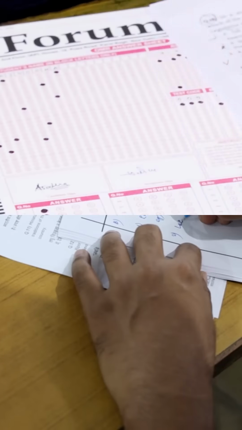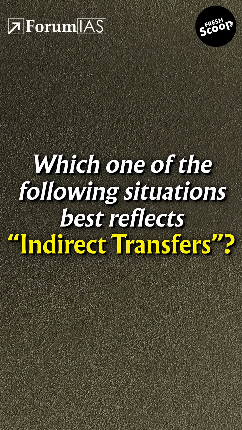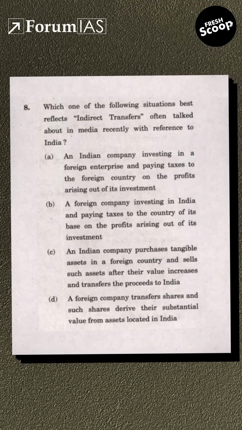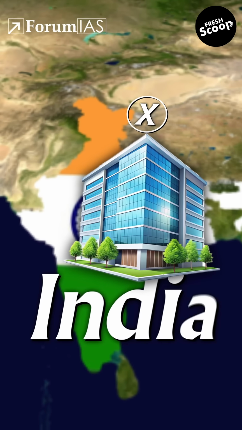UPSC asked this question in 2022. Which one of the following situations best reflects indirect transfers? To understand the concept, let us begin with an example.